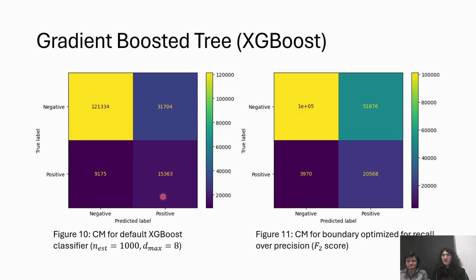Initially, we had achieved a type 1 error rate of about 20% and a type 2 error rate of 37%, which was not very good, but after settling on optimal values for the hyperparameters and the threshold, we were able to get a type 1 error of about 34% and a type 2 error of only 16%, which significantly improved our initial results.